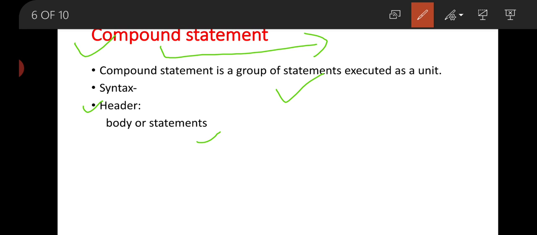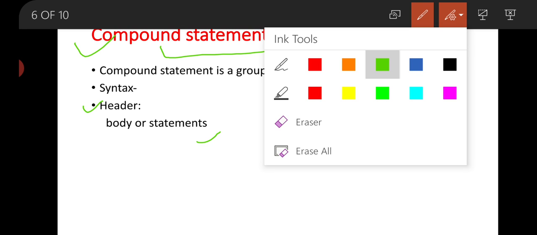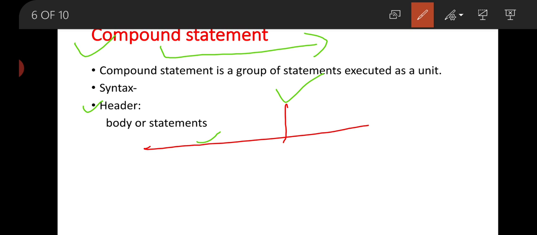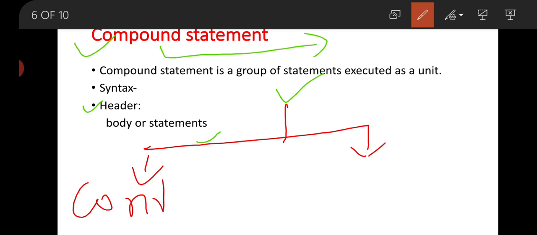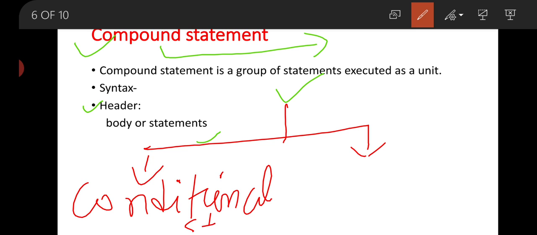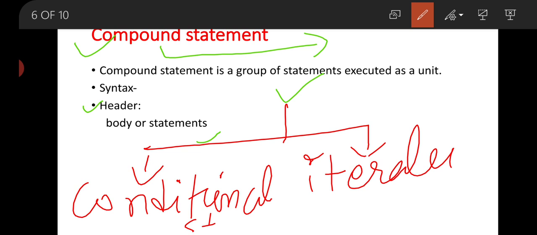Now you can see that in your compound statement you mostly have two kinds of statements. First one is the conditional statement, and second is the iterative or looping statement.